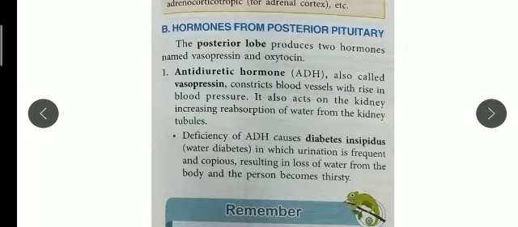Now next is the posterior pituitary lobe. The second lobe secretes two hormones. First one is antidiuretic hormone. This is the full form, and the short form is ADH. So you should remember what ADH is.